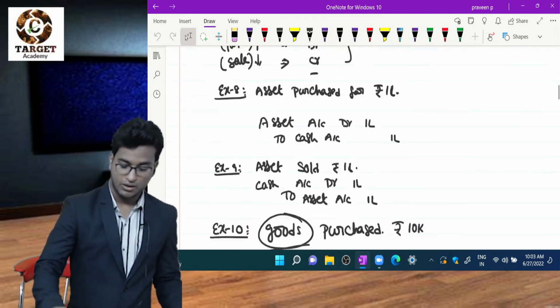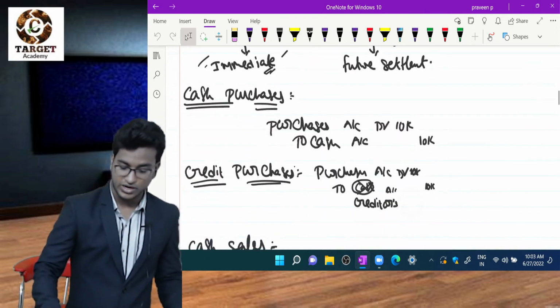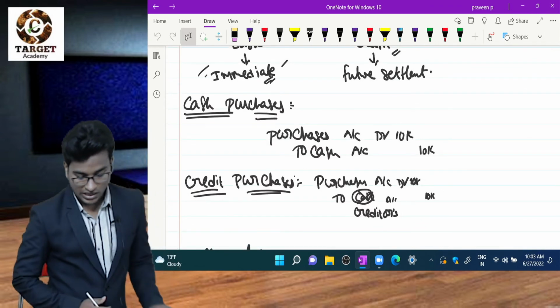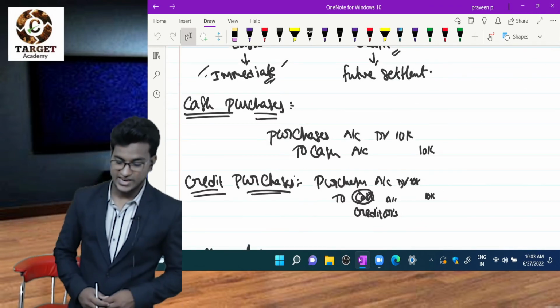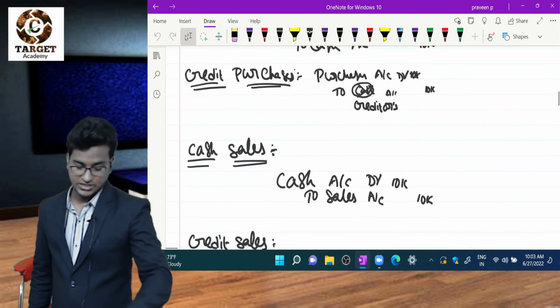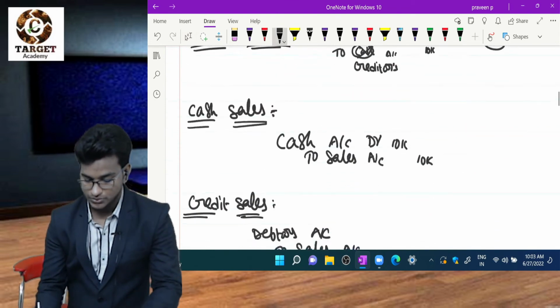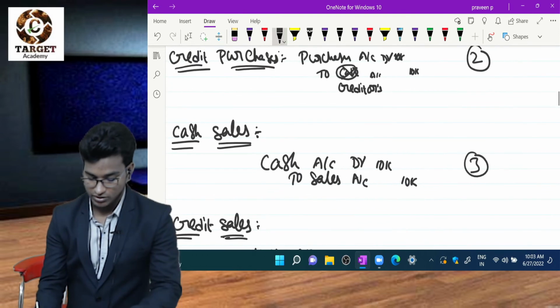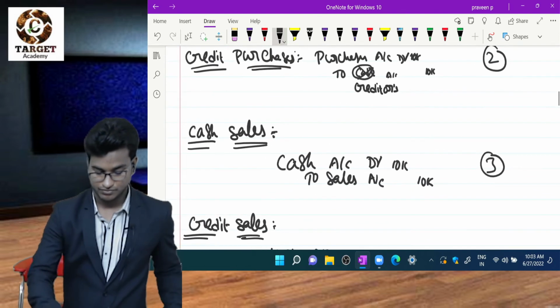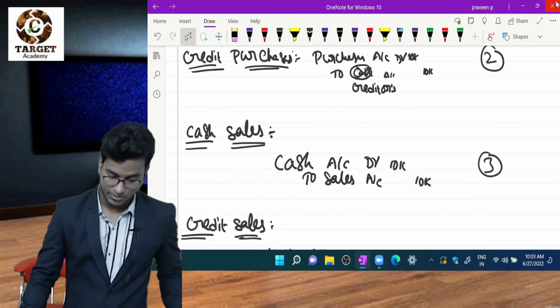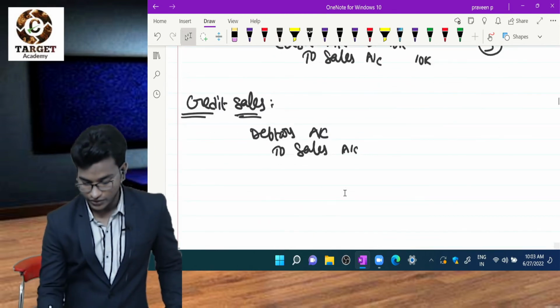Please note down these 4 transactions. I'll give you some time. Cash purchases, then credit purchases, then 1, 2, 3, 4.